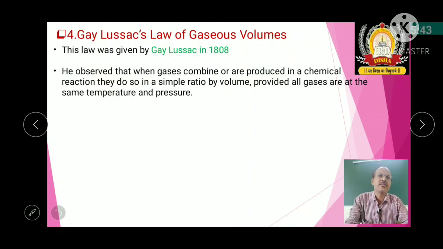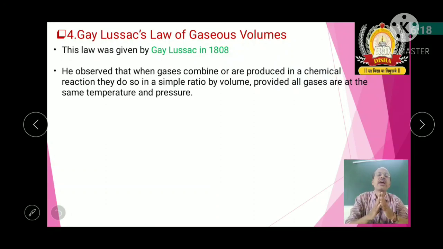That means, we know that chemistry is associated with reactions, and there are different reactions: reactions in which solids are included, solutions are included, gases are included. But whenever gases react with one another, they always react in terms of volumes.